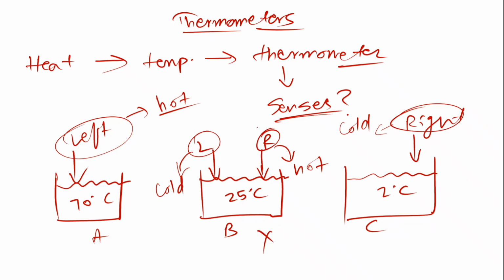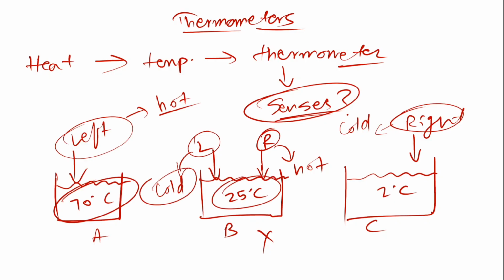We cannot rely on our senses to measure the temperature of any object. Our senses can just tell the comparative difference in the temperature. Compared to 70 degrees Celsius, 25 degrees Celsius is cold. That's why I'm feeling cold. Clear? Clear, I guess. This much is fine. So shall I remove this one?